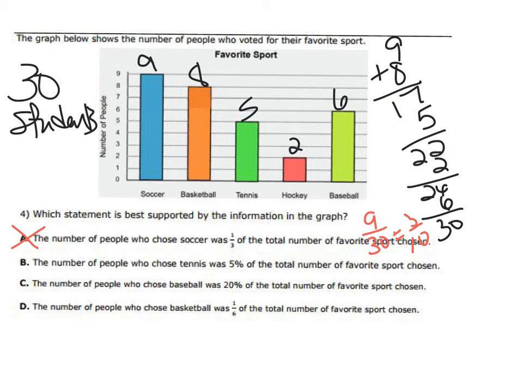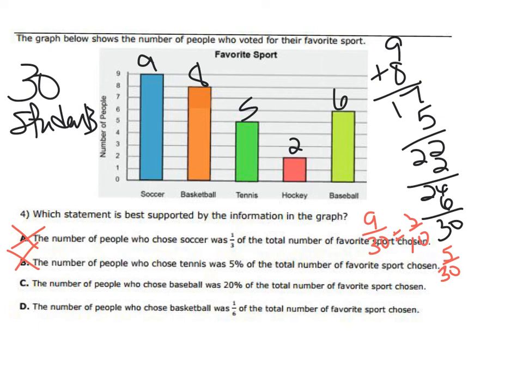Okay, B: the number of people who chose tennis was 5% of the total number of favorite sports chosen. So tennis was 5 and 30. So is that 5%? No, it's not, because they're just saying 5 because the number of tennis is 5. So we know B is wrong. Guys, remember, the number up here is not going to give you percents. If it was a circle graph, it will give you percents. But this is a bar graph.